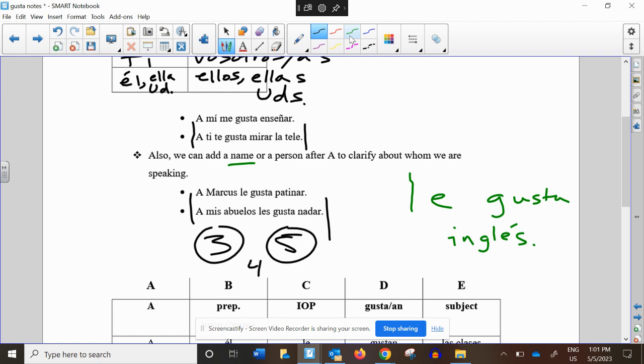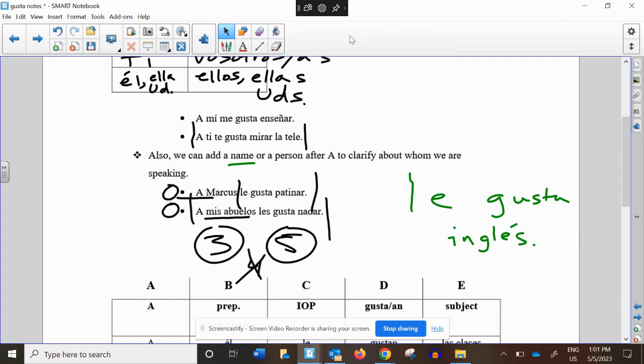You can't have 4. If you add the mis abuelos, if you add the Marcos, then you have to have the a. If we're talking about Marcos, and then we just say le gusta patinar, we're going to know it's about Marcos. But if we want to add that clarity, you need the whole a there, okay?